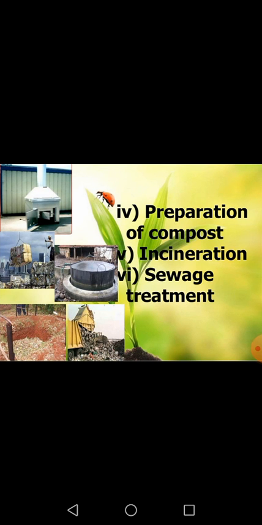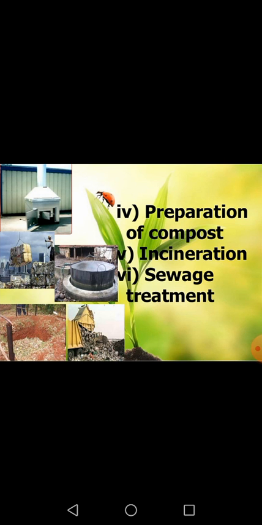After 2 to 3 months, due to microbial action or decomposition, this biodegradable substance converts into manure, and we can use this manure as a biofertilizer too. Okay, similarly, if we introduce some worms in this compost pit, this method is called vermicomposting.